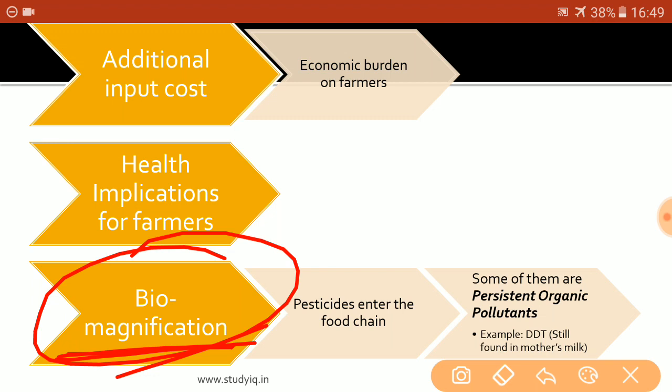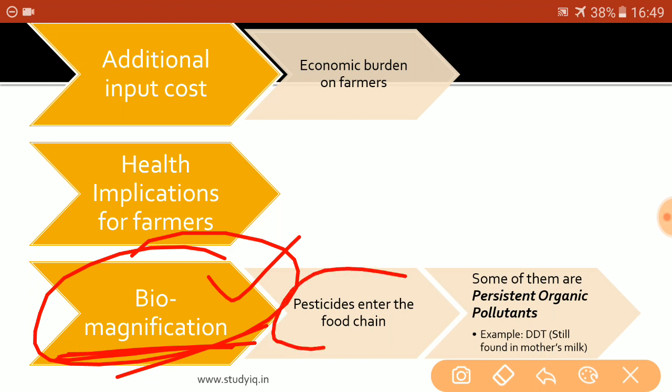So even though 1 unit of rice has a small amount of pesticide in it, since you are consuming that crop in bulk, the pesticide from all the units of rice would get accumulated in your body, and that would be seen as a magnified picture of pesticides. So this is the meaning of biomagnification. It basically means that the impact of the pesticides is getting magnified, enlarged, when they are accumulated in your body.